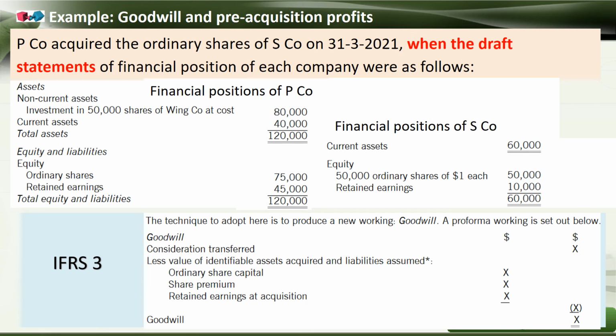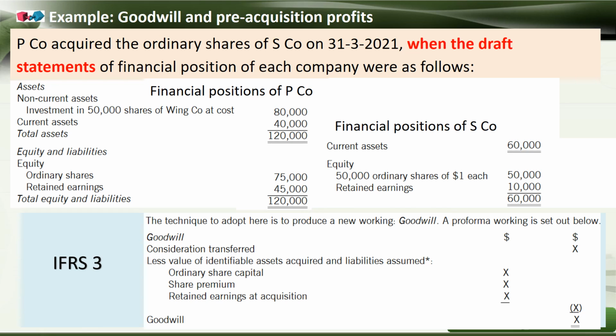So, we will see another example. P company acquired the ordinary shares of S company on 31st March 2021 when the draft statements of financial position of each company were as follows.